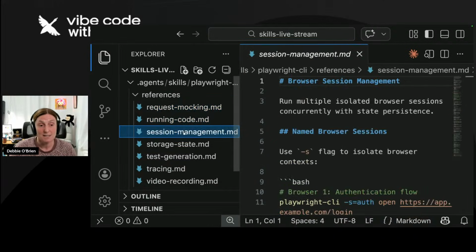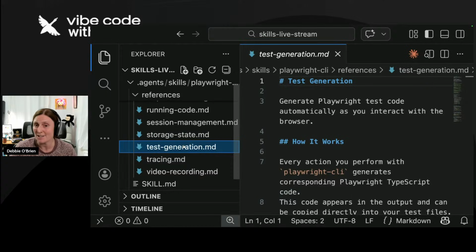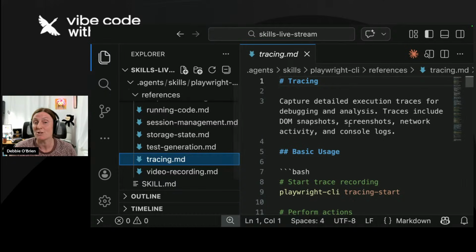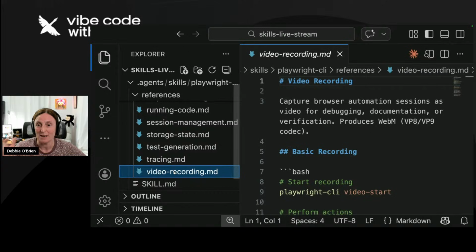Running code, session management, storage state, if you're doing cookies and local storage, that's really cool. Browser storage state. Test generation, generate Playwright test code automatically as you interact with the browser. Amazing. Tracing, capture detailed execution traces for debugging and analysis. Traces include DOM snapshots, screenshots, network activity, and console logs. And video recording, capture browser automation sessions as video for debugging, documentation, or verification. Produces a WebM video. Bang, that's it.